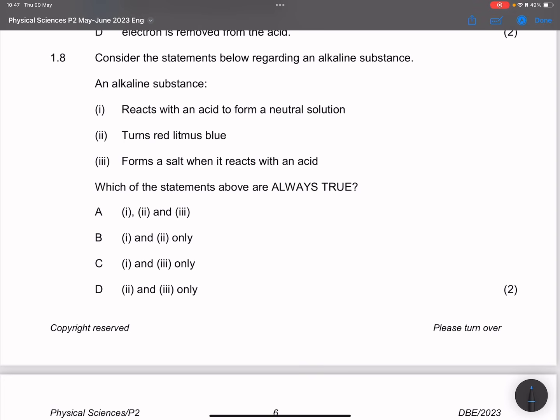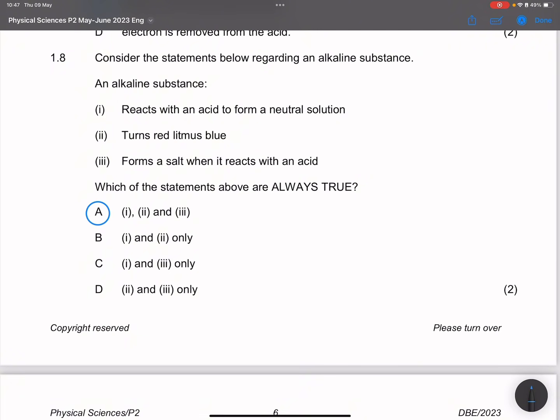And the third one says forms a salt when it reacts with an acid. Well, that is also true. That is what happens when an acid reacts with an alkaline substance. They say which of the following statements are true? I will definitely take 1, 2, and 3.